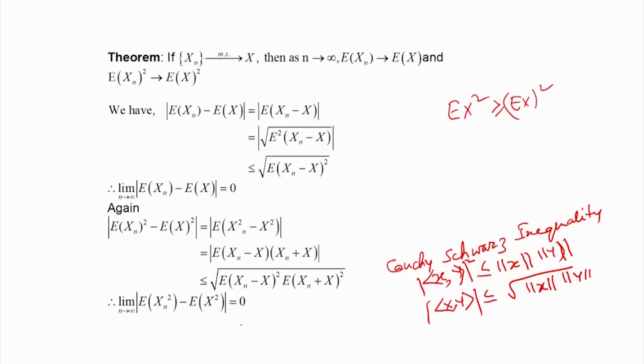So, what we have learned is that the sequence E of x_n square also converges to E of x square. So, if the sequence x_n converges to x in the mean square sense, then the corresponding mean sequence and the mean square sequence will also converge.